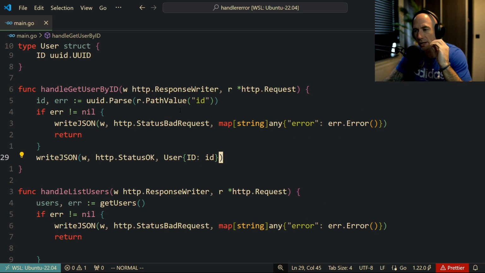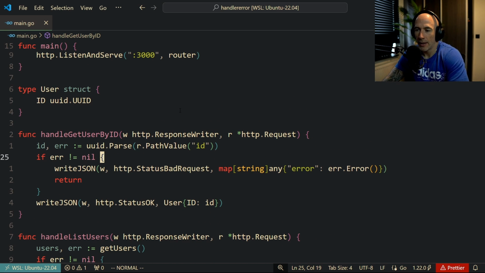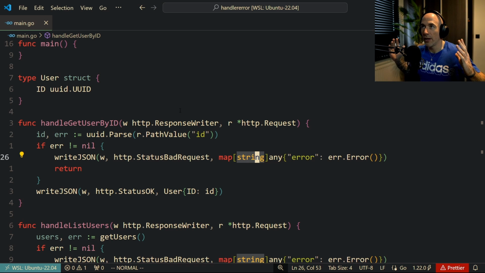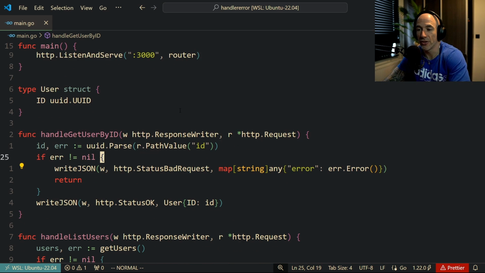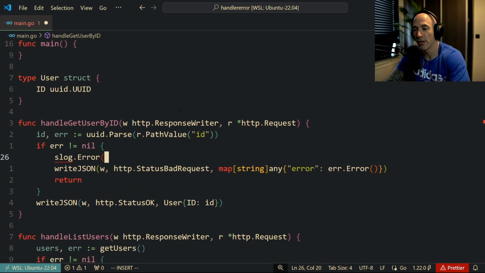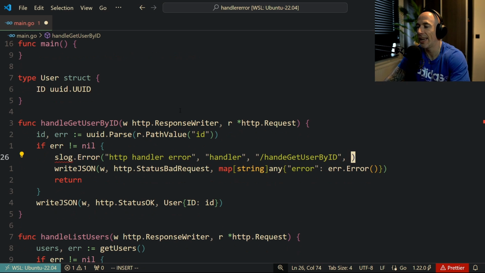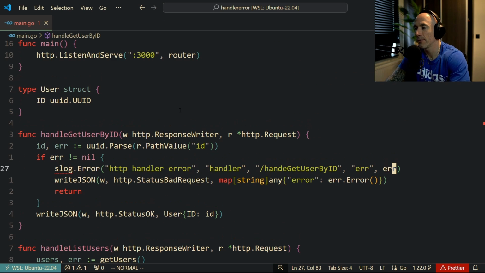First of all, if you want to have a logging system, we want to log every error that occurs in our system. How do we do that? That's very simple, right? Here is an error, so we're going to do an slog error. I'm going to say HTTP handler error. We could do handler, and we could say it's going to be the handle get user by ID, something like that. And we're going to say the error is this thing.